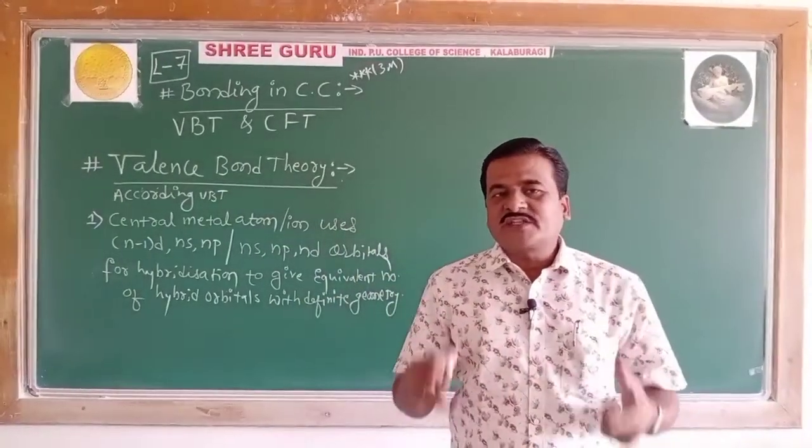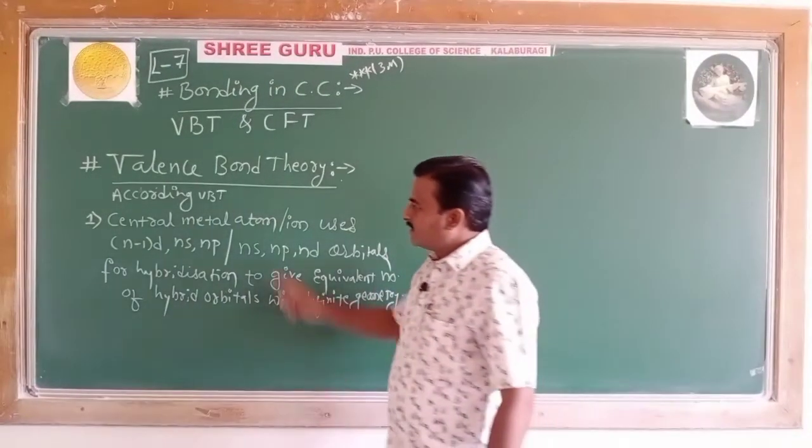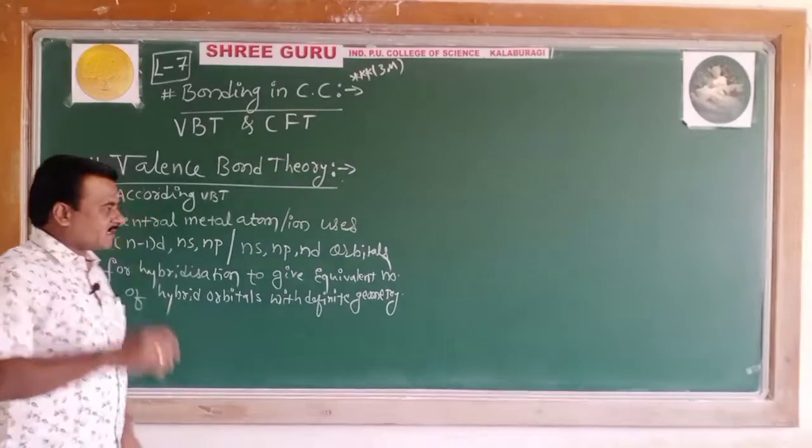Hybrid orbitals with definite geometry. This is the first point to get in the mind.